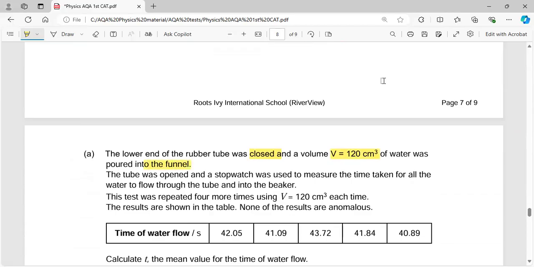Okay, the tube was opened and a stopwatch was used to measure the time taken for all of the water to flow into the tube in the beaker. That was repeated more times using 120 cm cube each time. The result is shown. Okay, and none of the results are anomalous. Great. So this is the time.